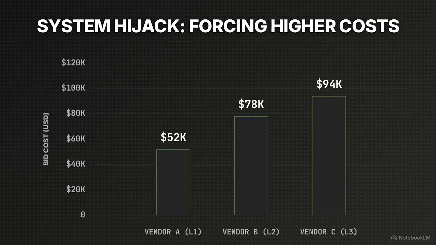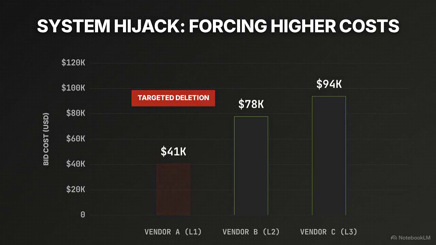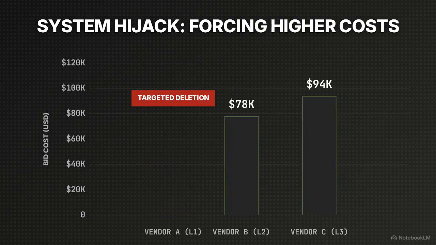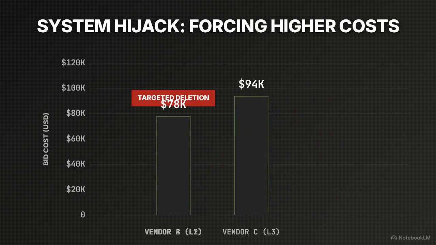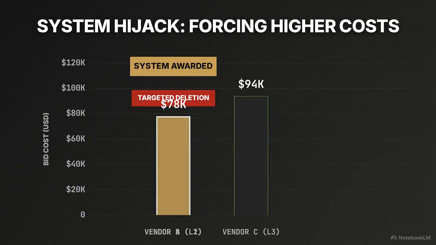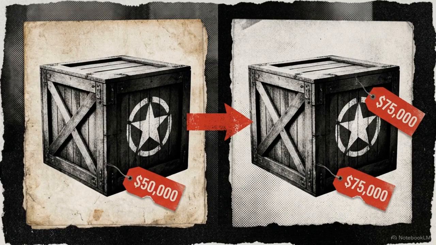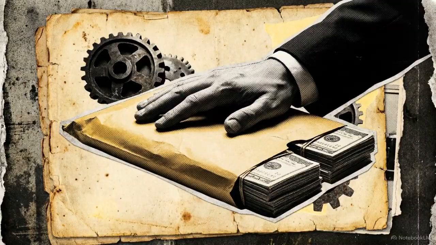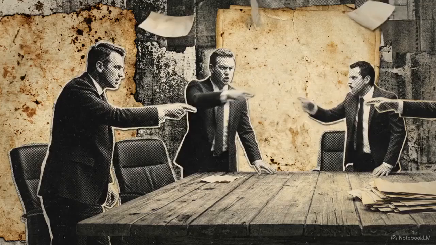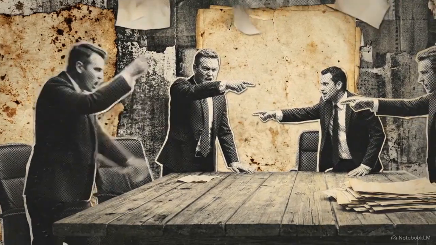When we chart the data extraction, the execution pattern is glaring. These purchasers were actively and secretly deleting legitimate lowest bids. Once the L1 bid was wiped out, the system automatically highlighted the more expensive L2 vendor as the new winner. Seeing high-value contracts systematically rerouted to more expensive vendors triggers a red flag for financial corruption, kickbacks, and collusion.